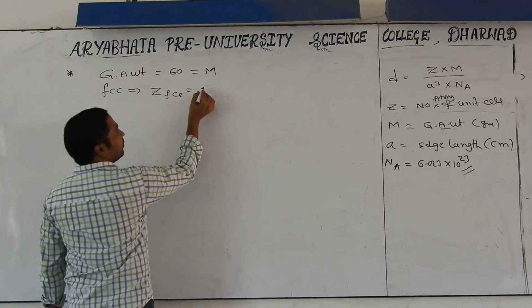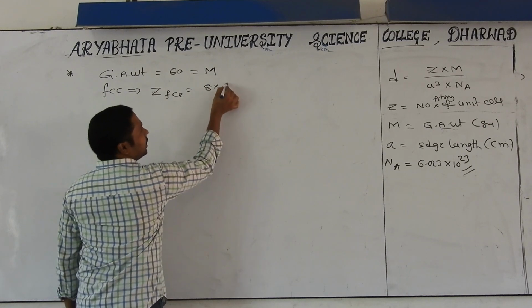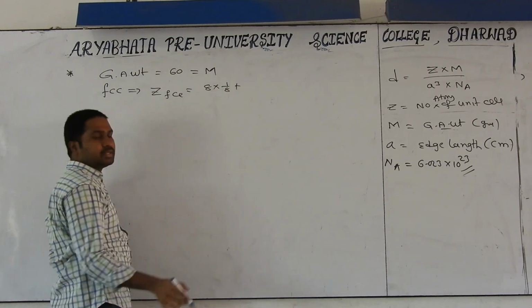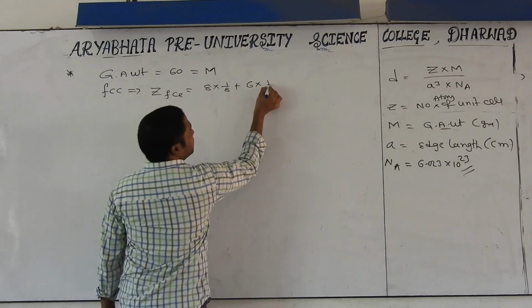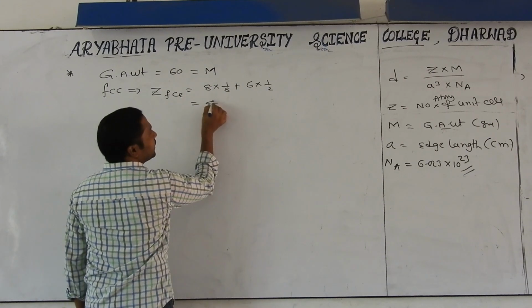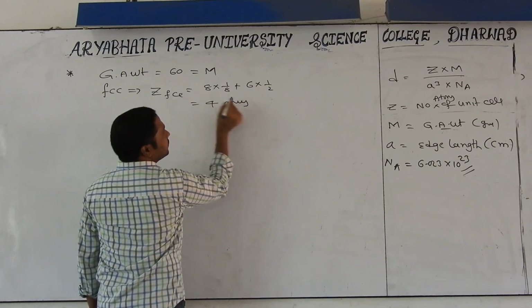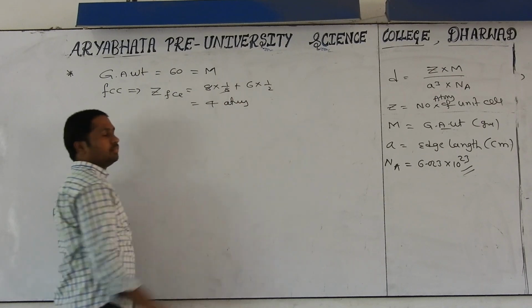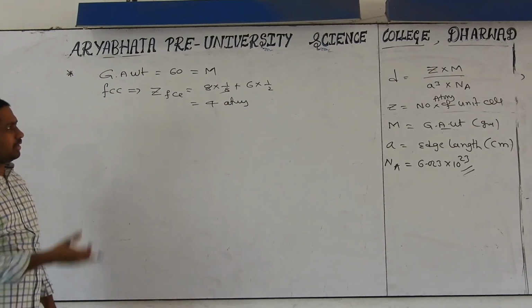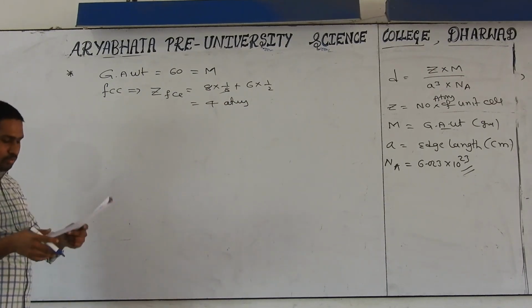You know very well. How many? 8 corners, contribution 1 by 8. Face centers 6, contribution 1 by 2. Together we are getting 4 atoms. 8 into 1 by 8 is 1, plus 3, so 4 atoms. Z also we take out. Every time we need to calculate, with practice we will get it.